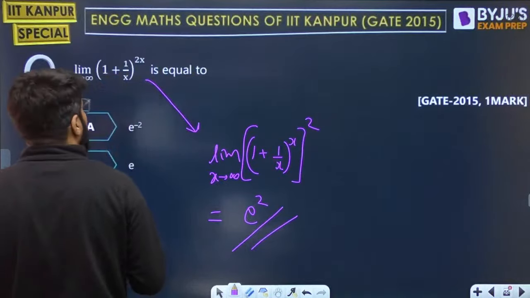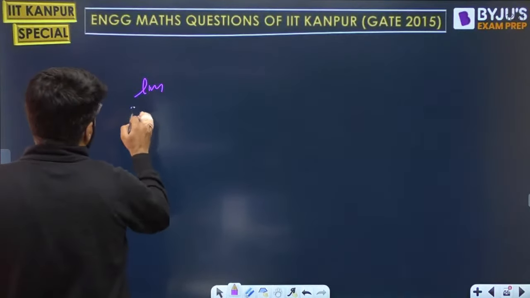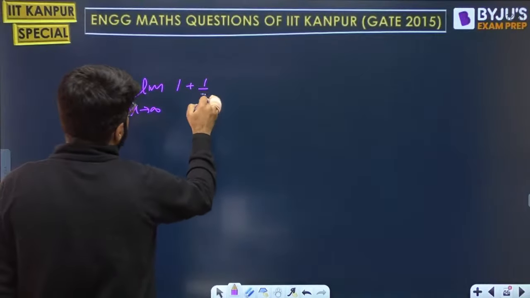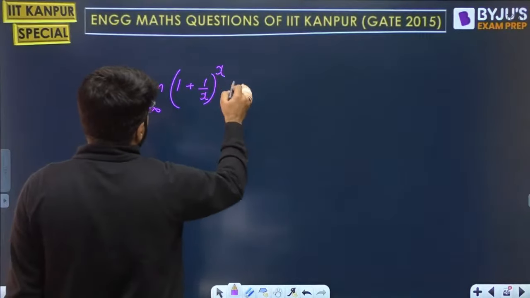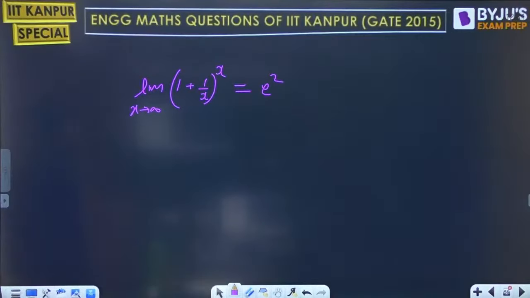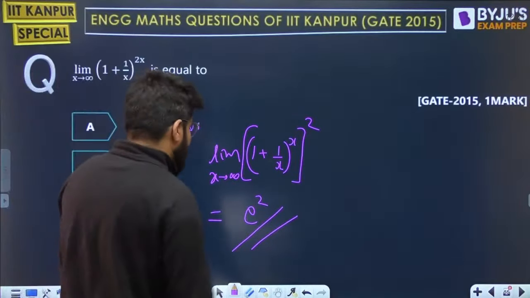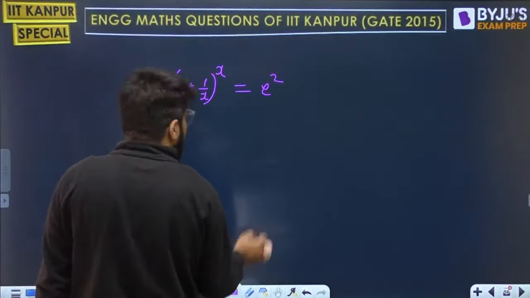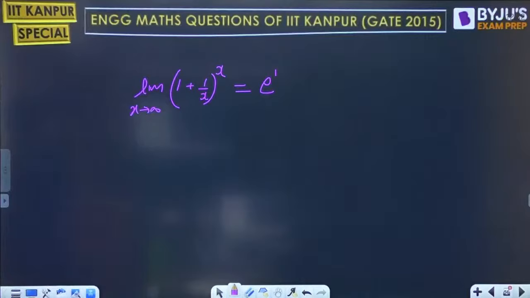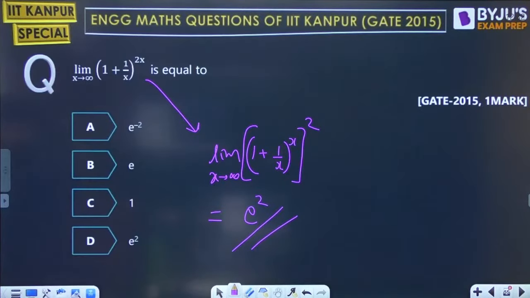The common limit is e. Oh, sorry, I'm so sorry for my words. It is e power 1. This is given by e power 1.